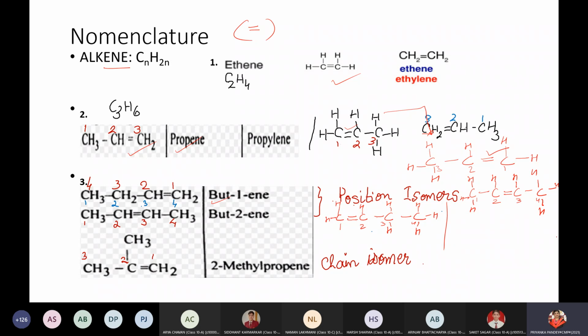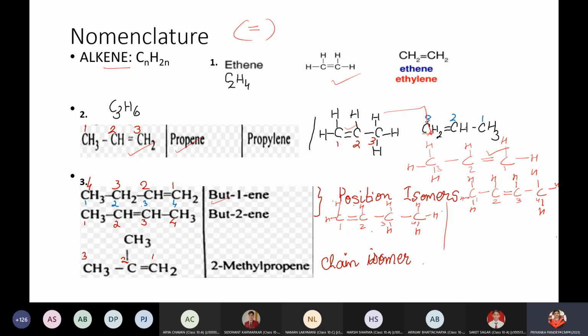That is the unique feature of that organic compound, right? Because we have done just 3 functional groups: carbon to carbon single bond, carbon to carbon double bond, and carbon to carbon triple bond. Right now we are talking about the carbon to carbon double bond. That is a unique feature. We are going to number the carbon from there. So here, as you can see, it is in the terminal position. So we are going to have 1, 2, 3, 4.